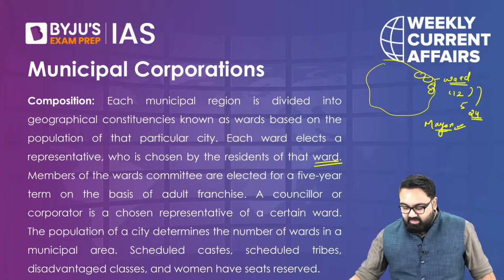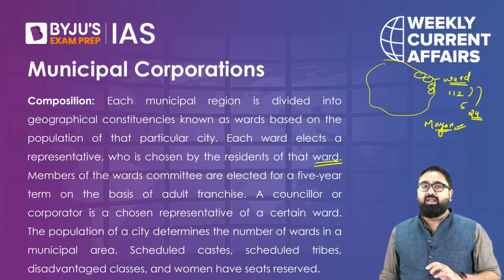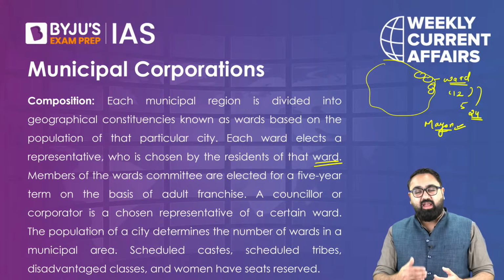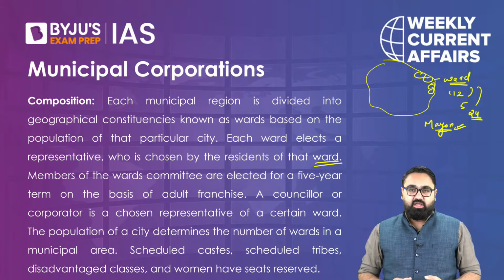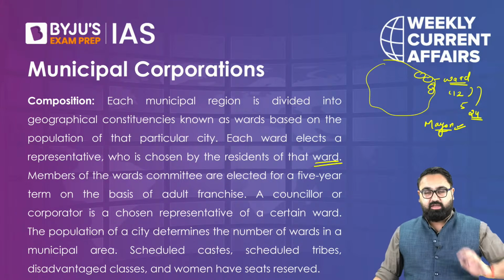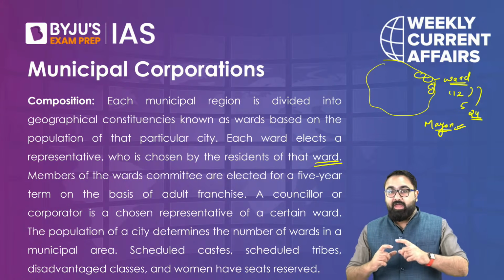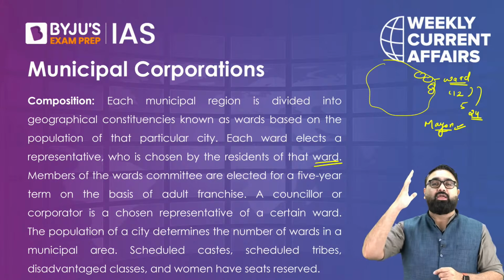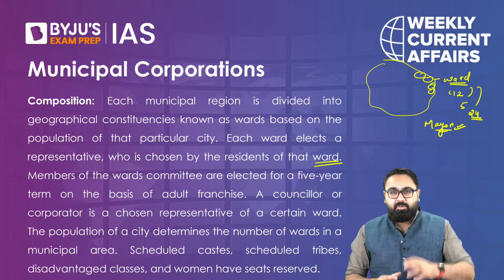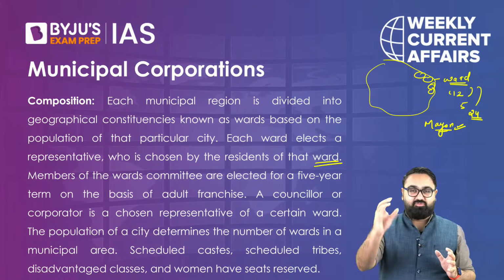Now, this is where you have to understand a couple of things. See, the way municipalities work is very interesting, because a lot of things have been left to the state legislature. So, state legislatures of respective states decide how the mayor would be elected. For instance, in some states, it might happen that people directly vote for their mayor candidate. Like, let's say in Uttar Pradesh. In UP, people would vote directly for who they want to have as their mayor. There are direct elections for the mayor.